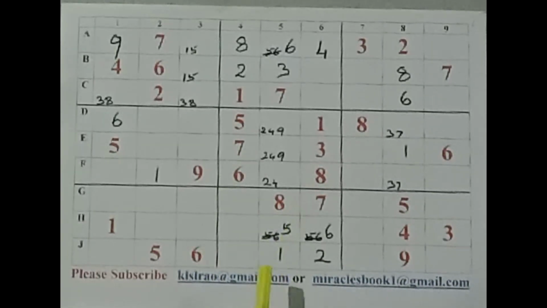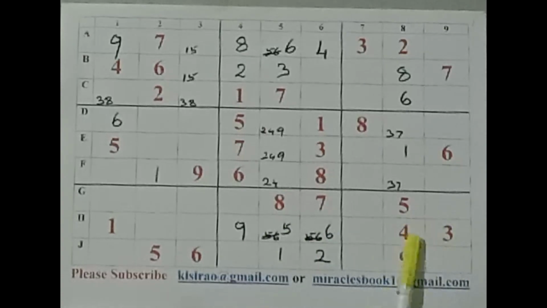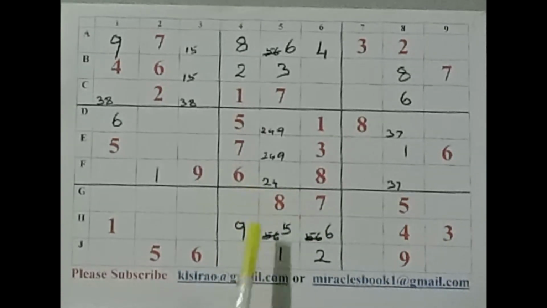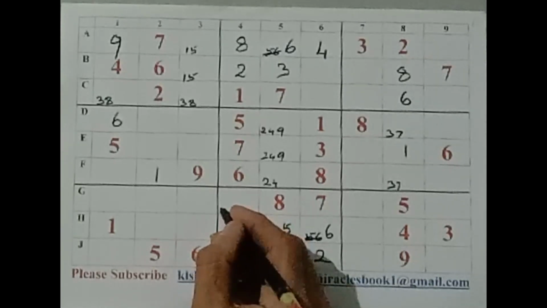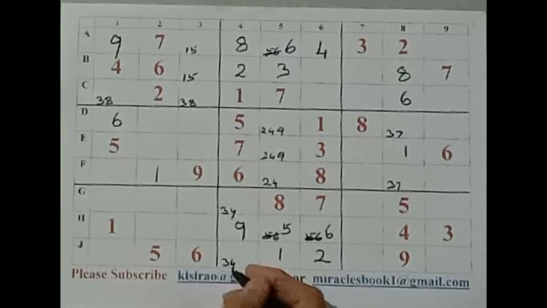We require 3, 4 and 9. Ooh, we have 3 and 4 in the same row. So this is a place for 9. 9 here. And these 2 numbers make up a pair and take these 2 positions. 3 and 4. 3 and 4.